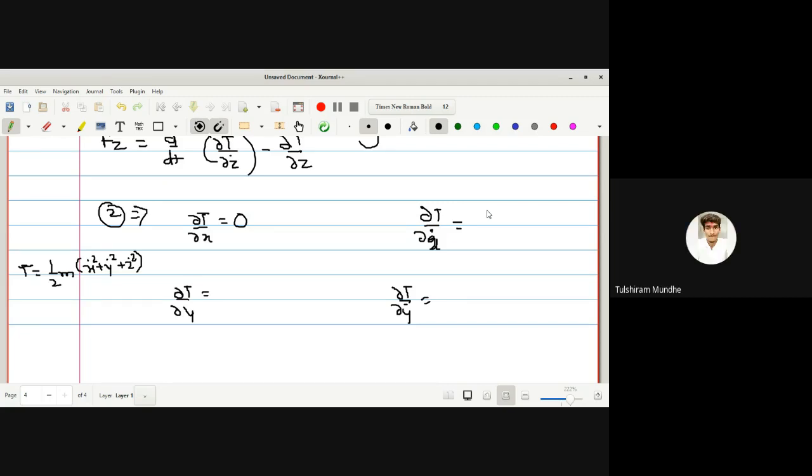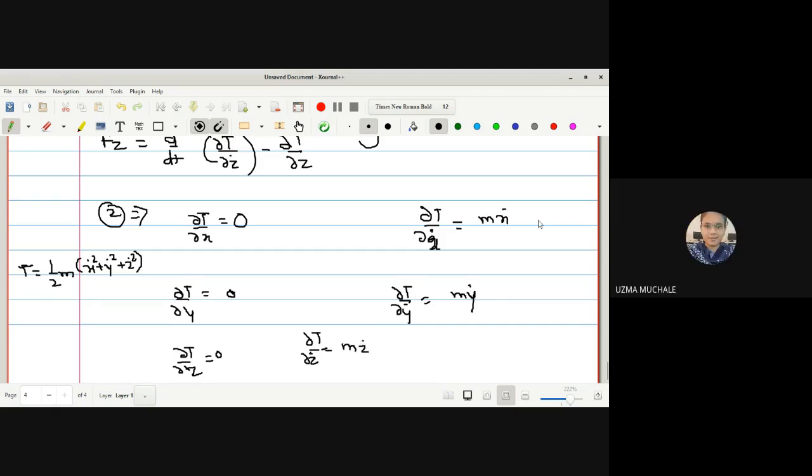mx dot. Yes, m times x dot. Yes, ma'am. To get cancelled. Here also it is 0. Then here we get m y dot. Similarly, we can have T with respect to z is 0. Again, T with respect to z dot is equal to m z dot.